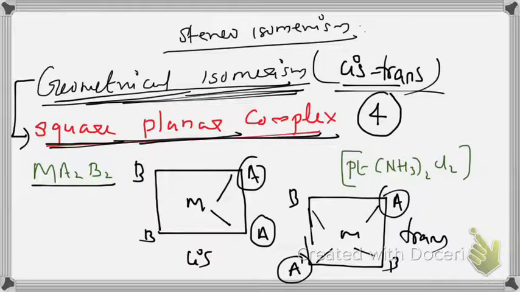Here we have M, the central metal, A, a monodentate ligand which is 2 in number. B is another monodentate ligand which is also 2 in number. So Ma2b2, totally 4 ligands, 2 are the same, the other 2 are the same. Example, Pt(NH3)2Cl2. Instead of M you can write Pt.